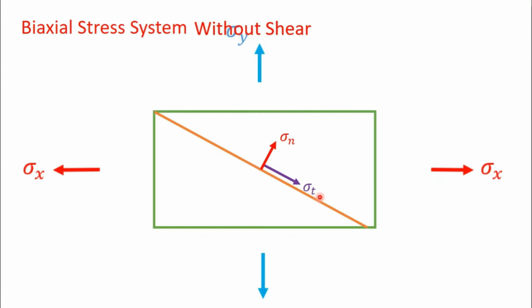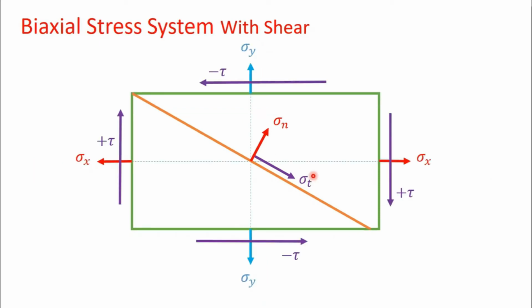We know that there are only two types of stress: either the stress is perpendicular to the surface, which is denoted by sigma n, or it is parallel to the surface, which is denoted by sigma t. Since we do not know which type of stress is present, we arbitrarily choose both stresses, and on solving we will get the values. If the value is 0, then that stress is not present, and vice versa.